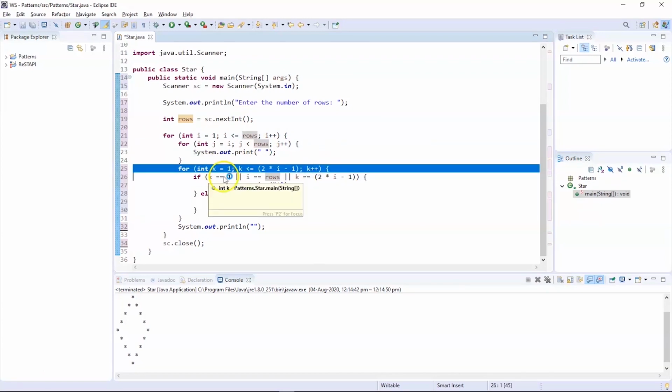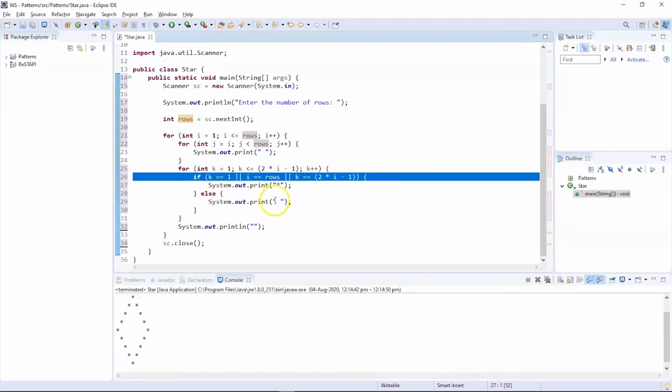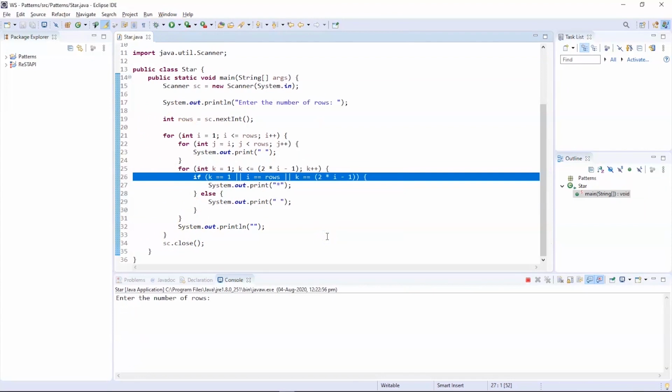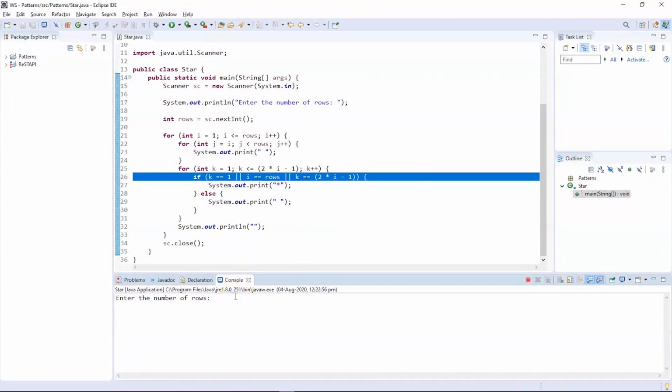If k is equal to 1, or i is equal to the number of rows, or k is equal to 2 * i - 1, then we should print a star. So this will give the location in the matrix where we should print a star to make it a triangle pattern. If the location is anything else than the condition provided, then we should print a space there. Now let us execute this program and see the output. Let us provide the number of rows as 5. So there you go, we have printed the desired pattern.